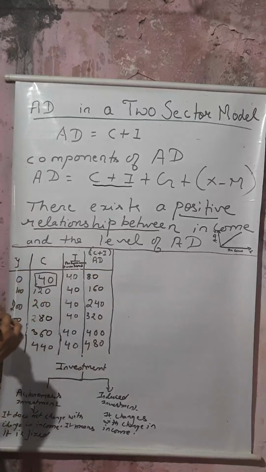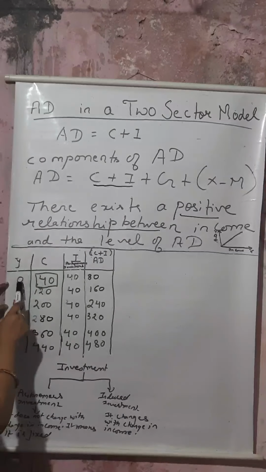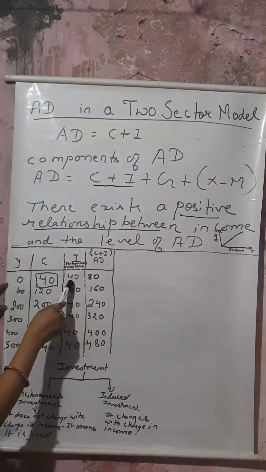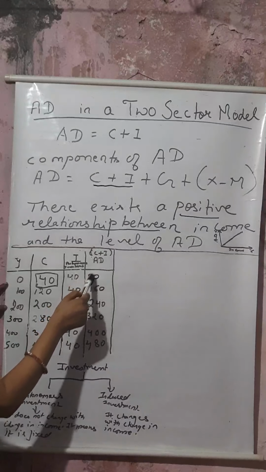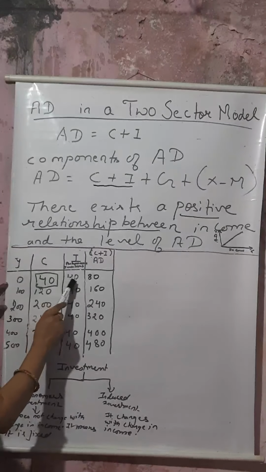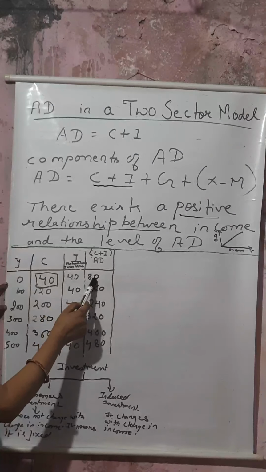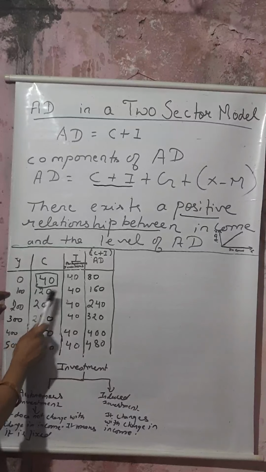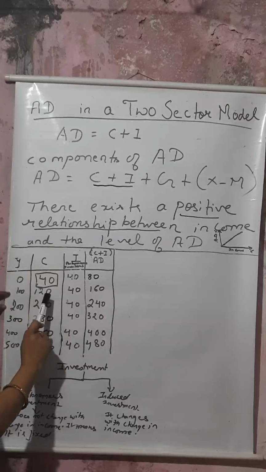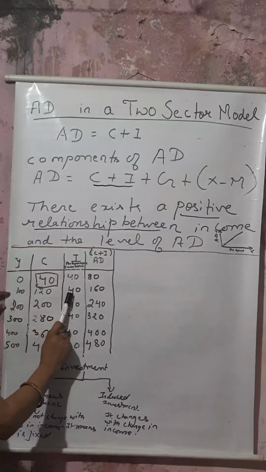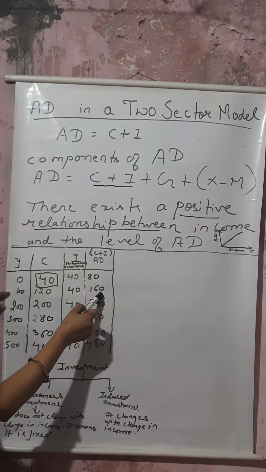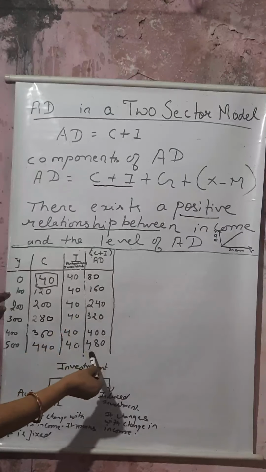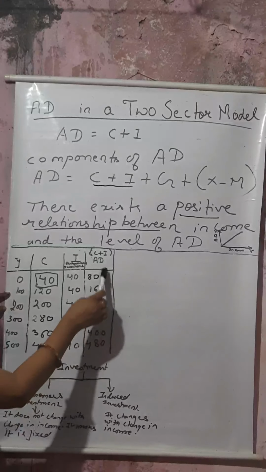Now comes here. See, where income is 0, consumption is 40. This is autonomous consumption. And your investment is 40. Now, AD will be C plus I. Then add C plus I. What you got? 80. 40 plus 40, 80. Now, when your income increases to 100, C is 120. This investment is 40. Then add these two items. 120 plus 40, you will get 160. It means AD is 160. Like this, you calculate the AD. You have to add all these things, you will get this number.